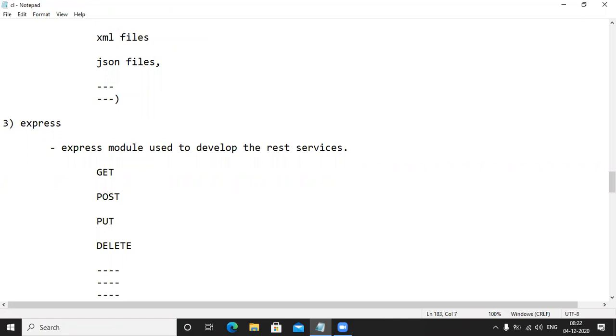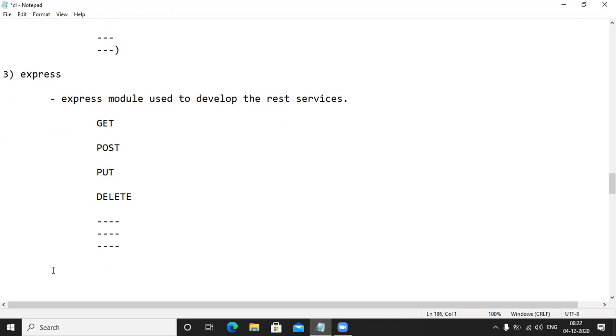Okay, now fine. Let me go for another point here. The other statement is the MongoDB. What is the name of the module? MongoDB. What is the use of the MongoDB module?